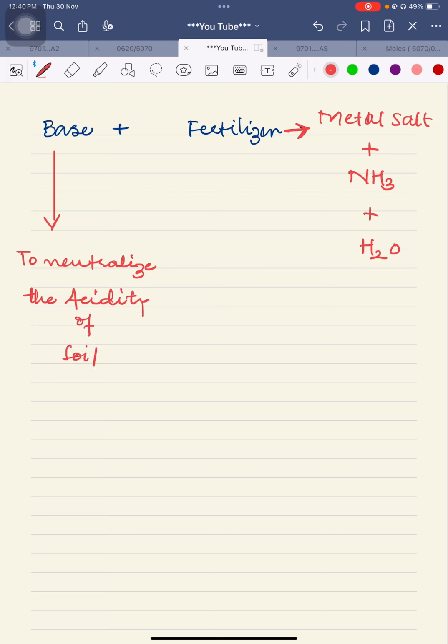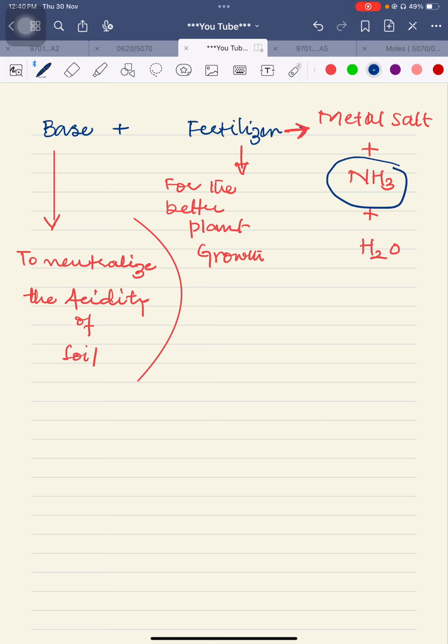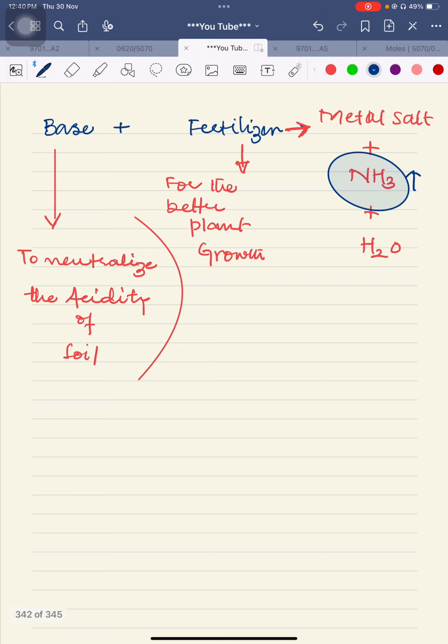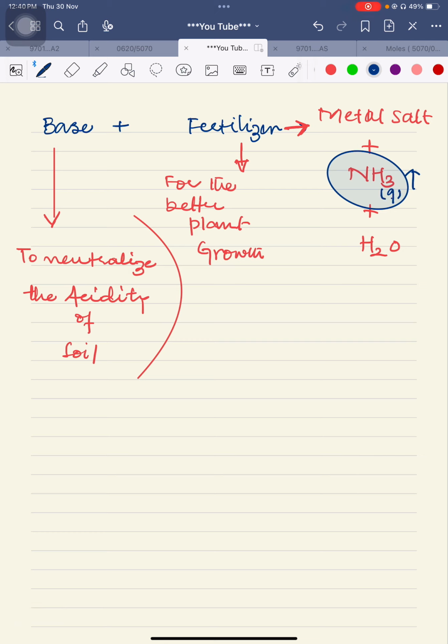Now there is another problem. Why is fertilizer added? For better plant growth. But what's the problem basically? Both of them react with each other, and as a result, ammonia gas is released as well. This ammonia is a gas, so I am making an arrow showing that the gas is moving upward. I can write a gas symbol here, G.